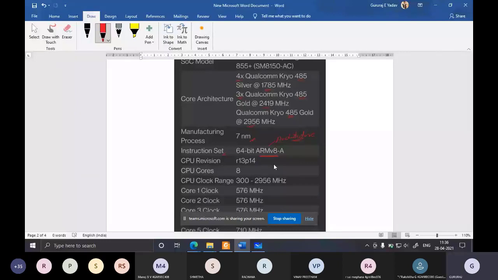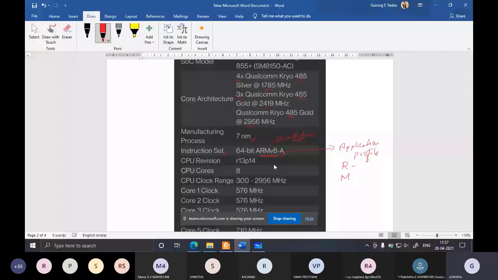Okay, so this A stands for application profile. We shall study what we mean by application later. Totally there are three profiles. One is A, which stands for application. One more is R, which stands for real time, and one more is M, for microcontroller applications. So totally there are three profiles. We shall see about this later.